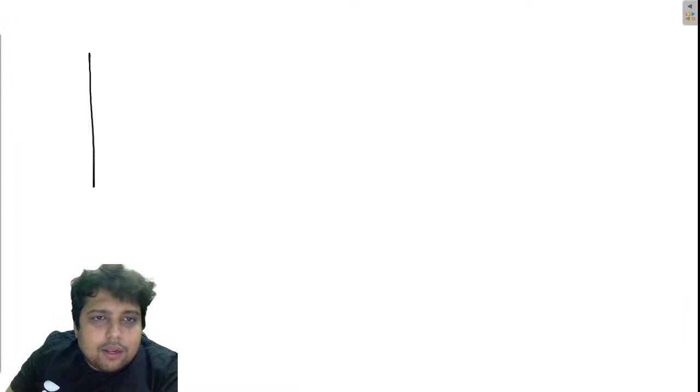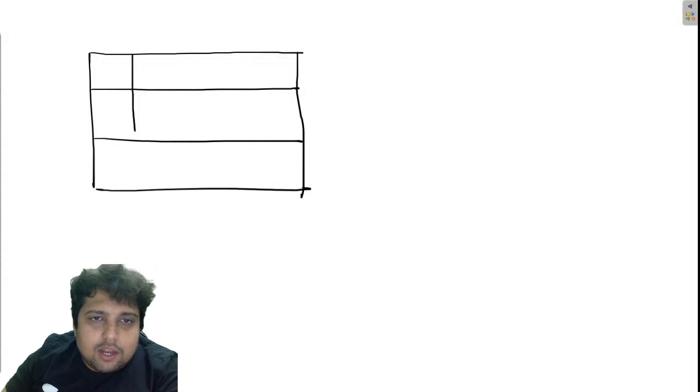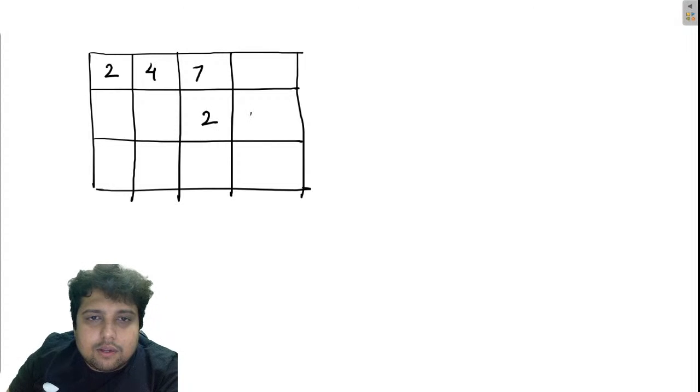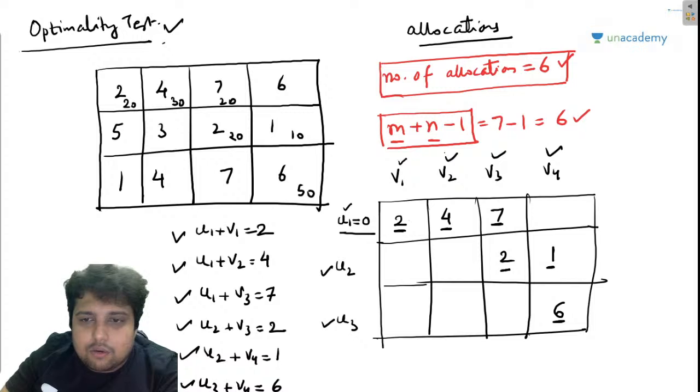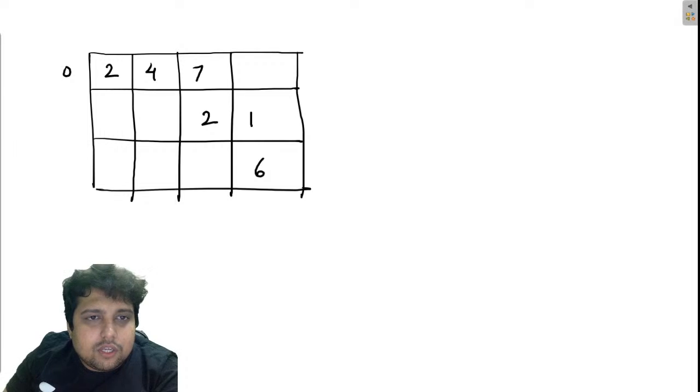Guys, I am only drawing these matrices so large and so many times so that I can explain it to you. You could have done all that in one matrix. So 2, 4, 7, 2, 1, 6. So now if this is 0, I can write 0 plus 2, which is 2. So this is 2. Then I will be writing 0 plus x equal to 4. So this, my friend, is 4.